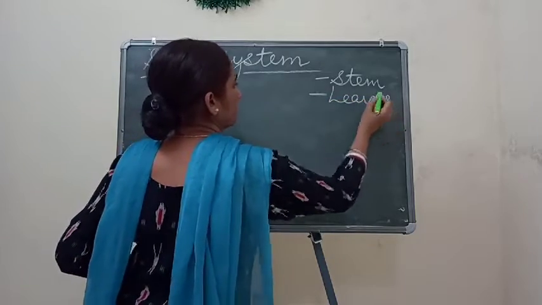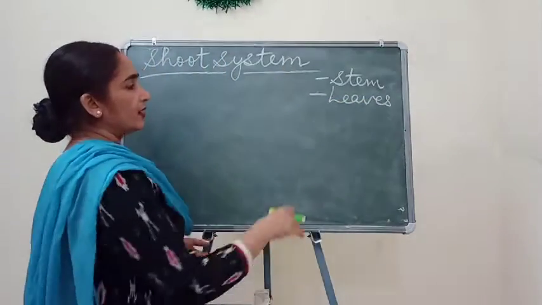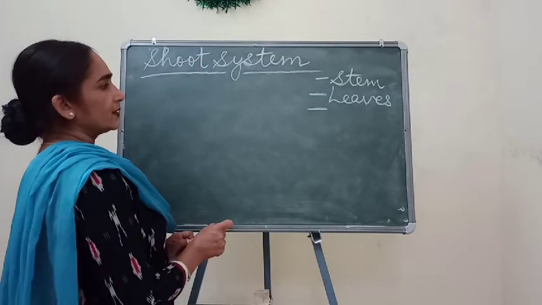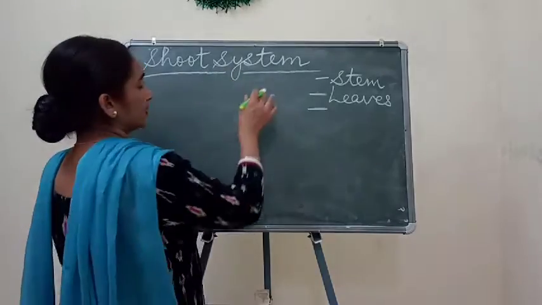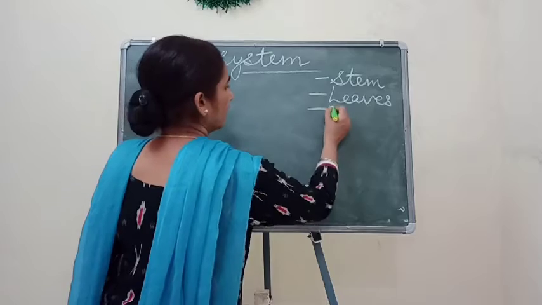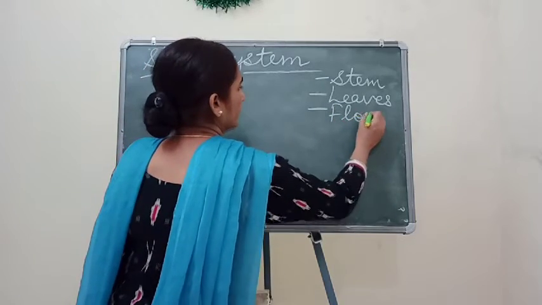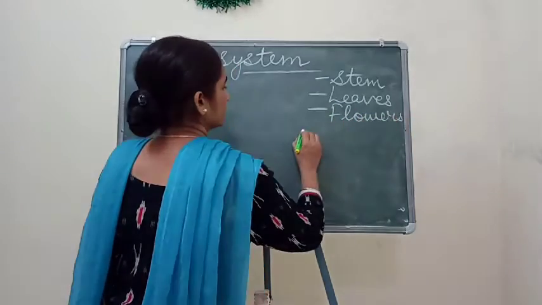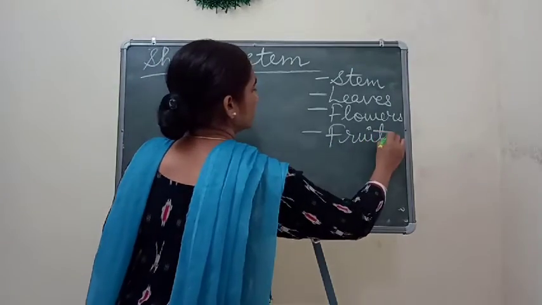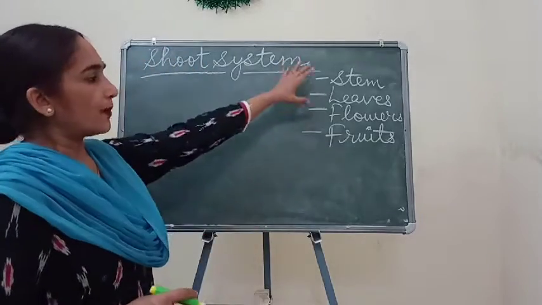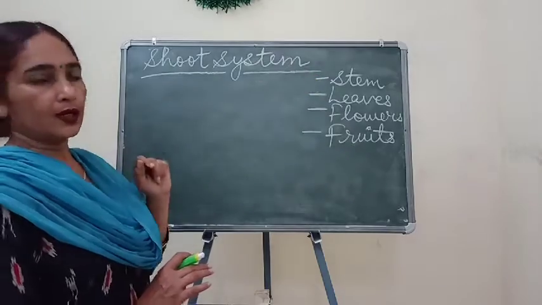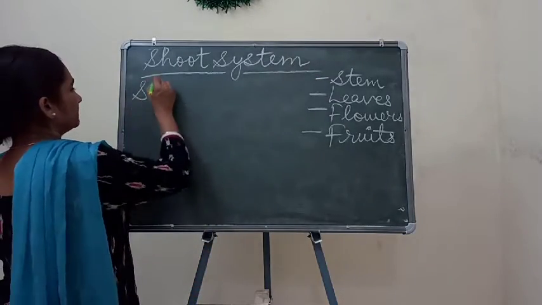leaves. We will study in detail one by one, but I will tell you the main topics we will study in this chapter. Under the shoot system: stem, leaves, flowers, fruits. We will study about these in detail. So first our topic is stem.